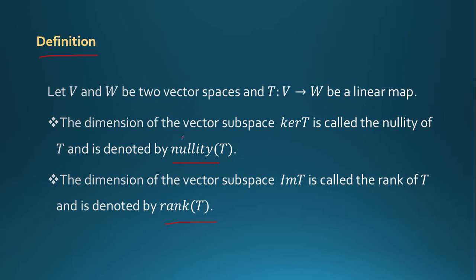The dimension of the vector subspace kernel of T is called the nullity of T, and it is denoted by nullity of T. And second definition, the dimension of the vector subspace image of T is called the rank of T, and it is denoted by rank of T.